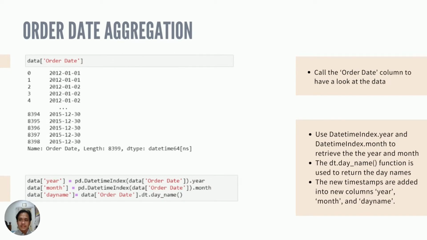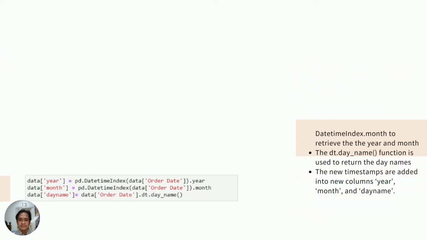For our next aggregation, we would like to look at some trends. The order date will be used, hence we call the order date column to have a look at the data. The order date has a datetime data type with a year, month, day format. We can analyze trends by year, month or day, hence we need to have different timestamps of the data. To do so, we use the datetime index module to output the year and month values of our date. The dt.day_name function is used to return the day names. The new timestamps are added into new columns: year, month, and day name.